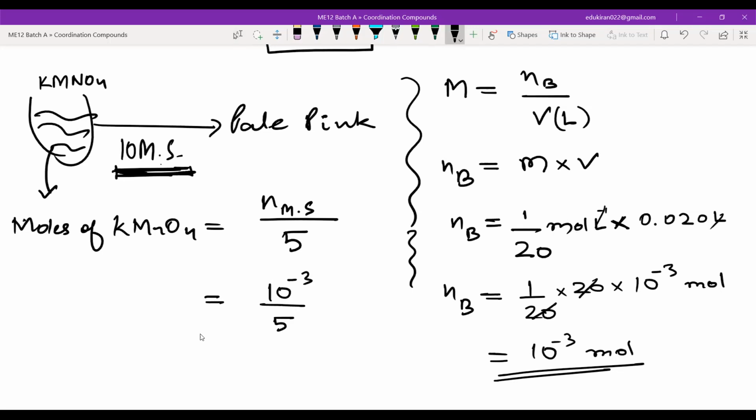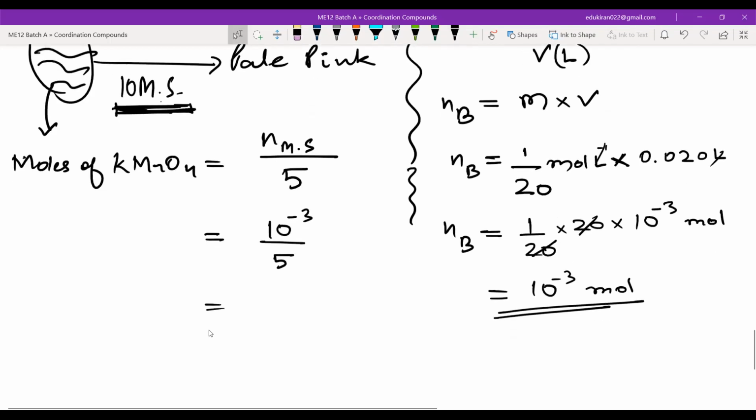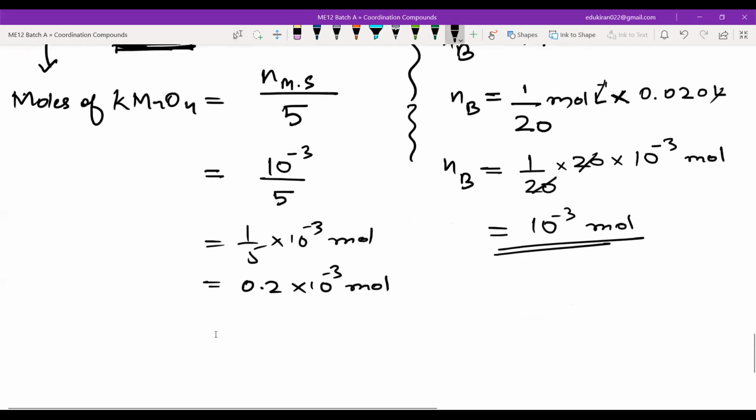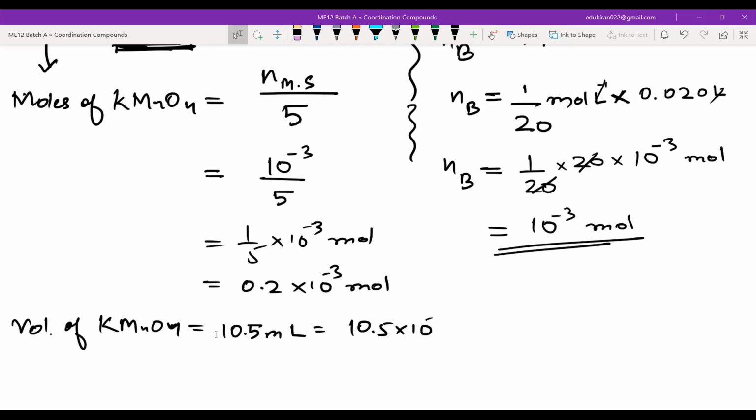So 1 by 5 into 10 to the power minus 3 moles. 1 by 5 is 0.2 into 10 to the power minus 3 moles, right? And what is the volume? The volume of KMnO4 that you have used is 10.5 ml, right? This is equal to 10.5 into 10 to the power minus 3 liters.